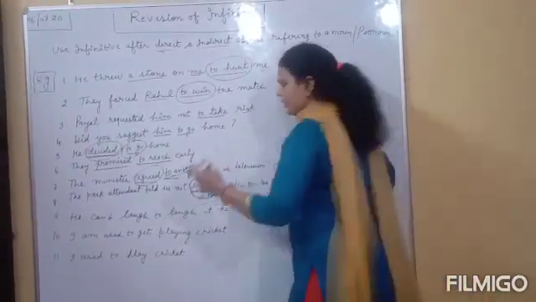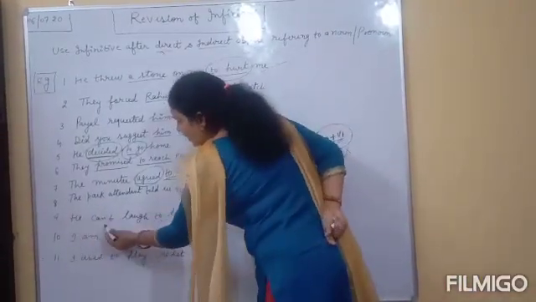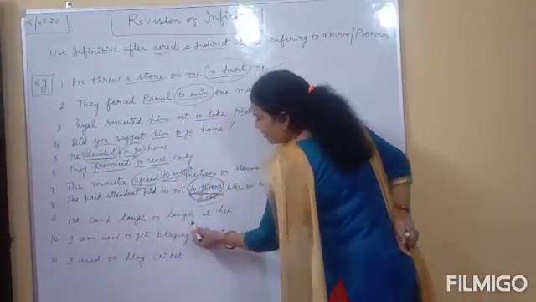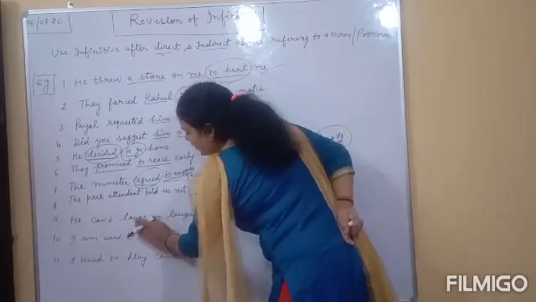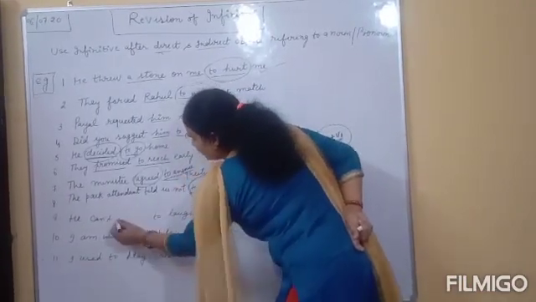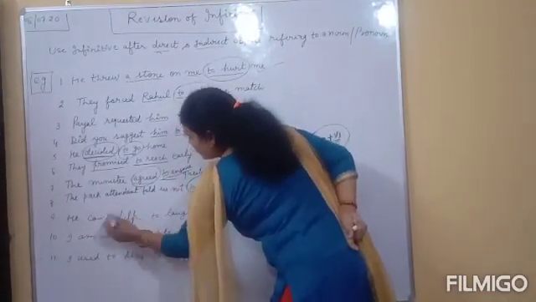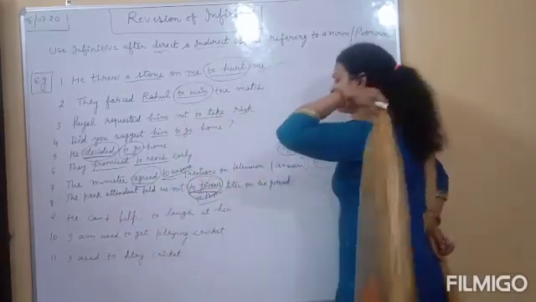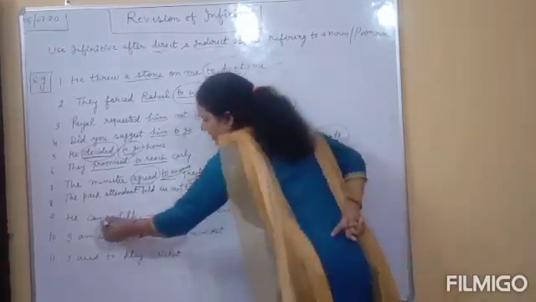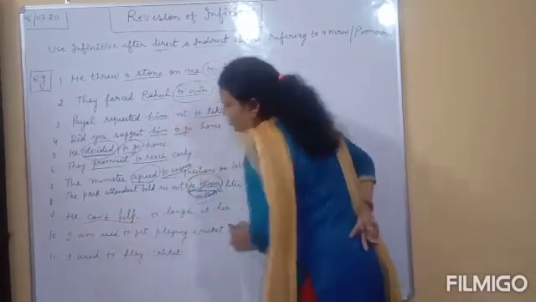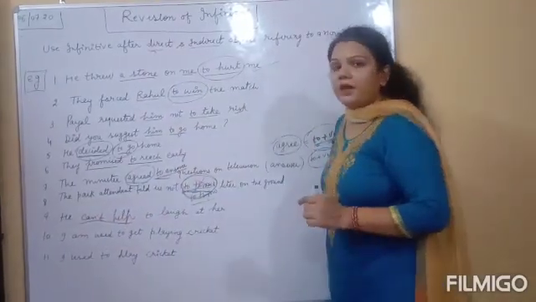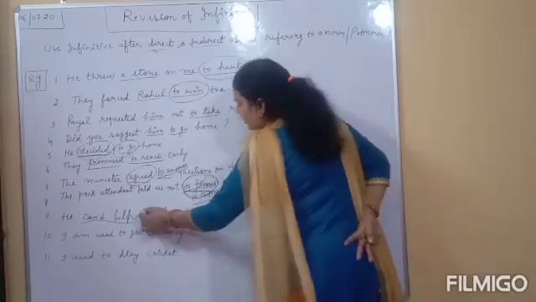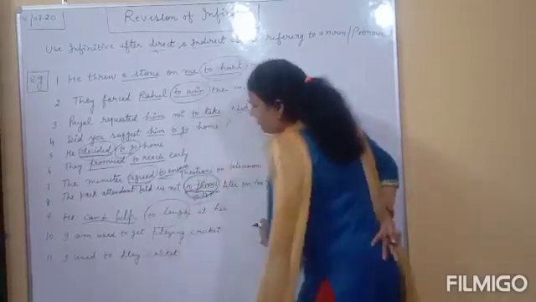Clear? Next one is, he can't help. Sorry, the sentence is incorrect. He can't help to laugh at her. He can't help. I told you these expressions can't help, can't bear always take bare infinitive, not infinitive.